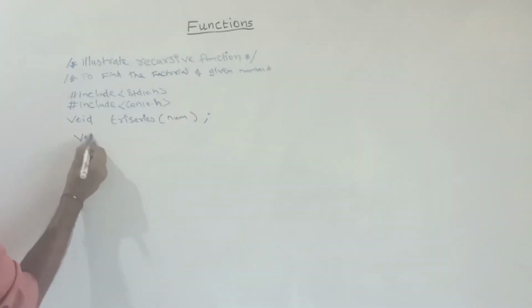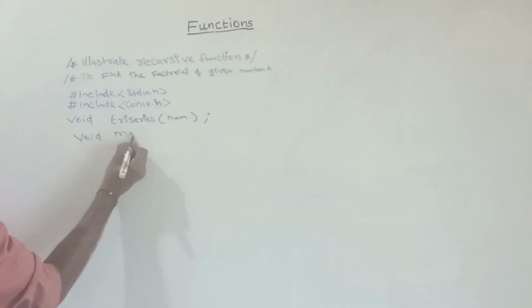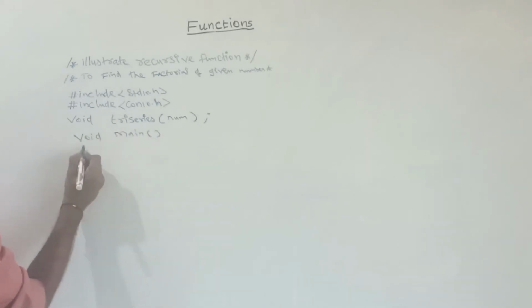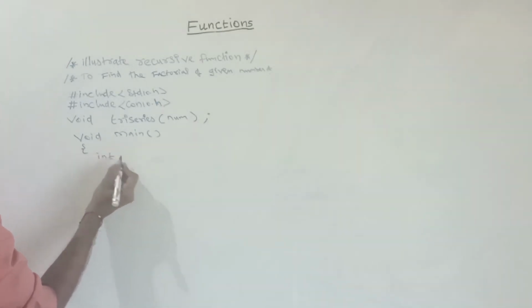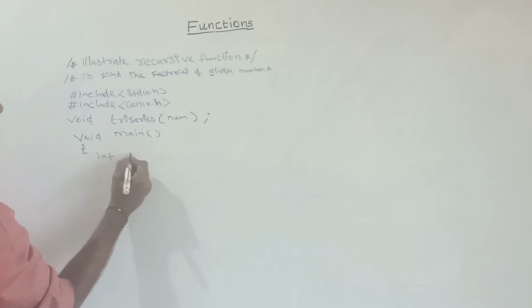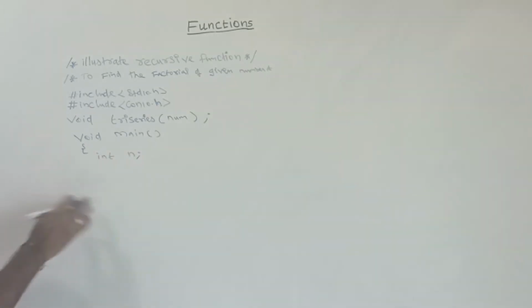Next, void main, this is the main program. After that I am declaring an integer variable n. This function will not have any return value because it is void.